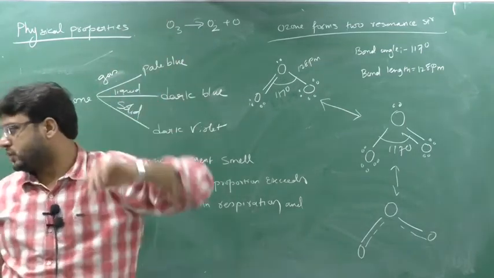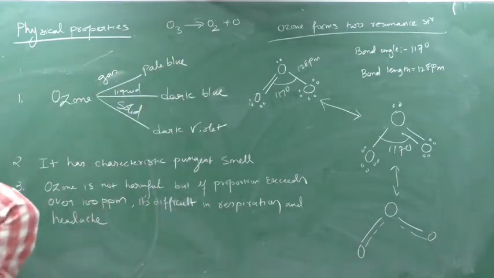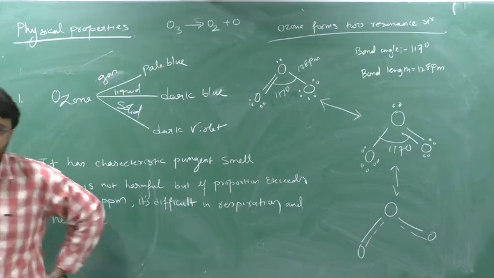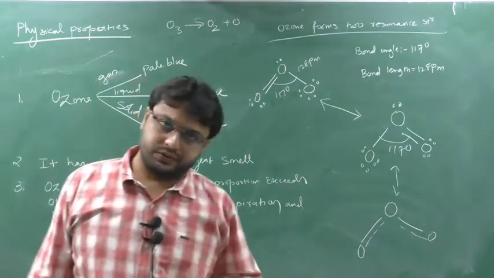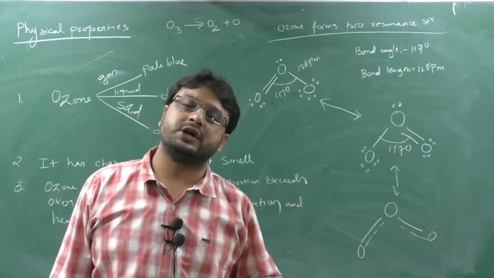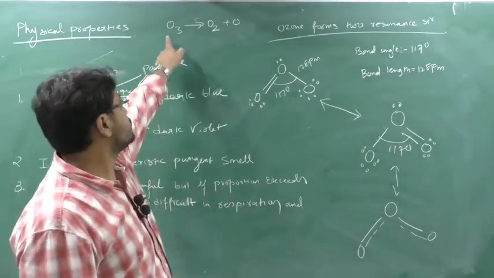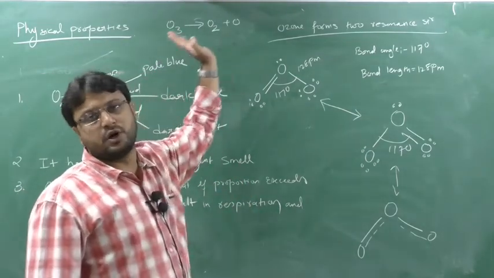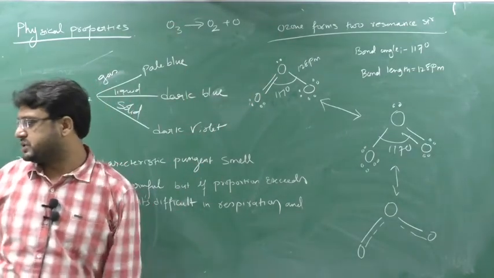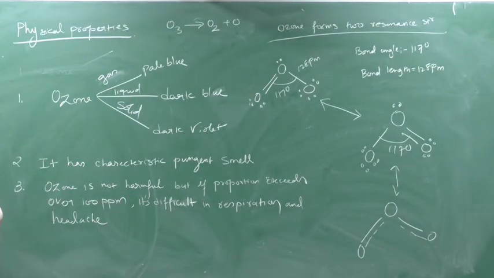So write down: ozone can be used as an oxidizing agent. Adding oxygen means oxidation, removal of oxygen means reduction. Ozone is removing oxygen, so it is used as an oxidizing agent.